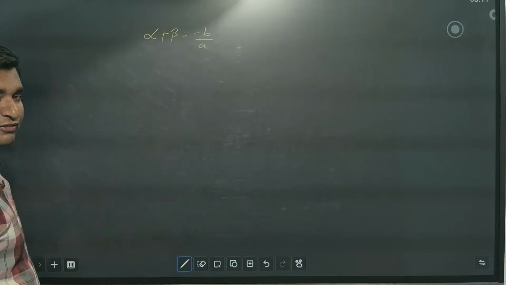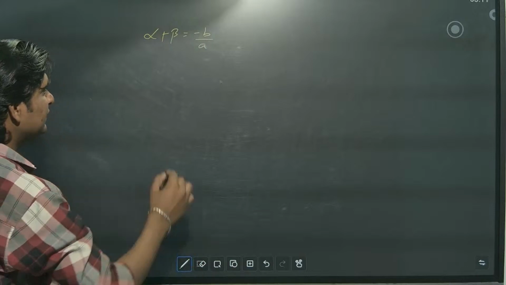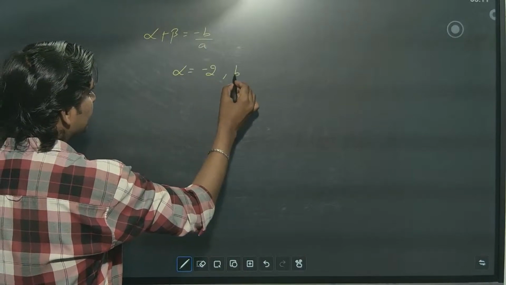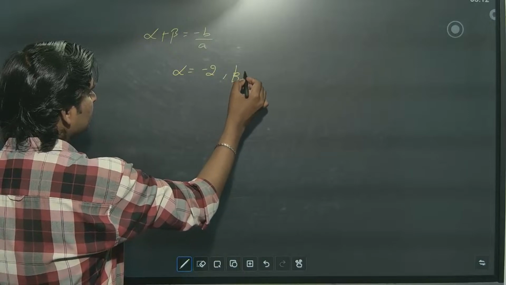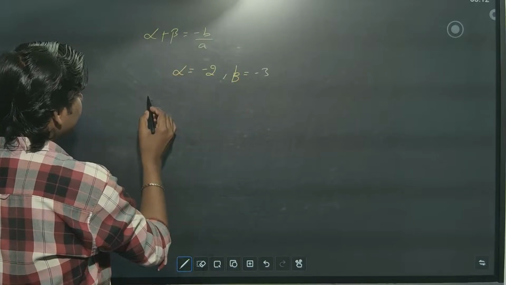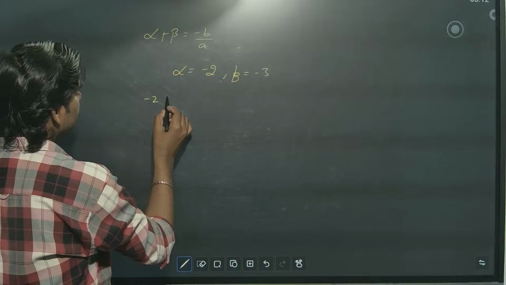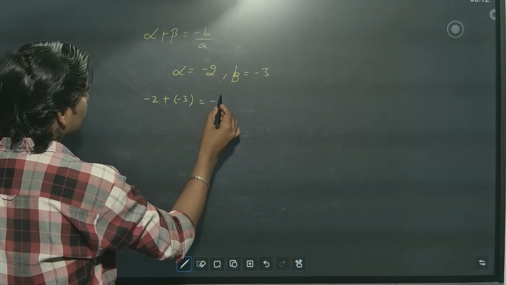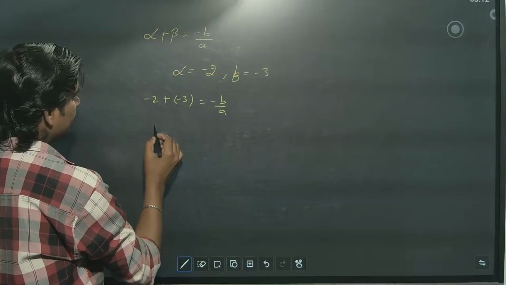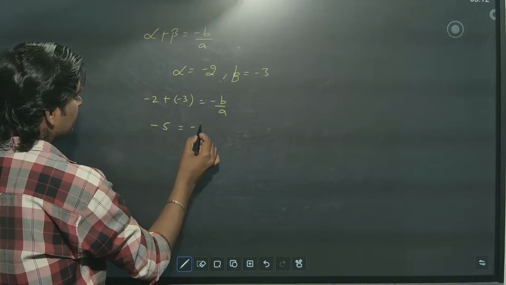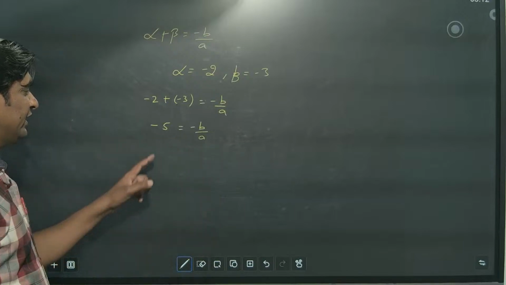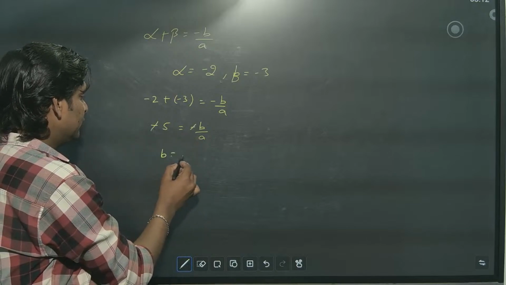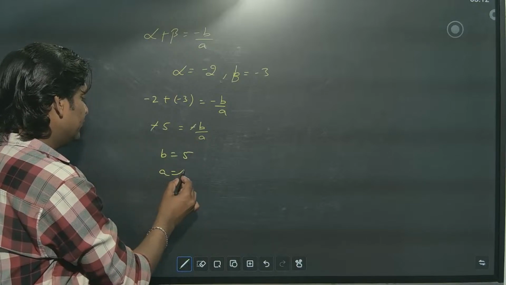Now you have to verify it. You already got alpha is equal to minus 2 and beta is equal to minus 3. Keep it here. Minus 2 plus minus 3 is equal to minus b by a. What you'll get? Minus 5. Now you verify. Minus minus cancel. So b is equal to 5 and a is equal to 1.